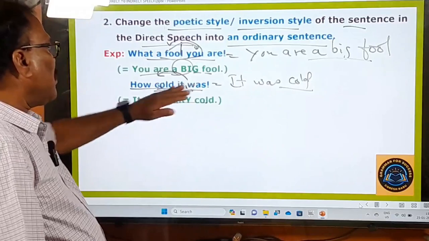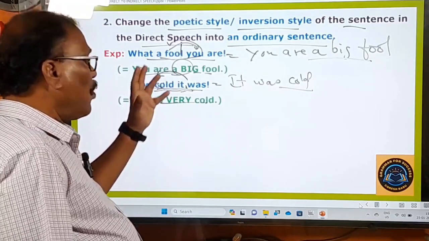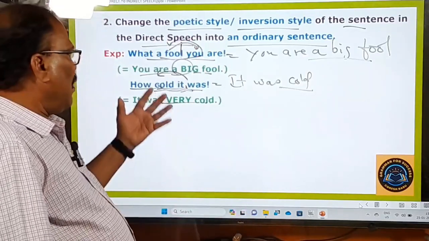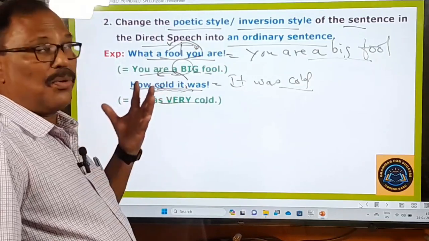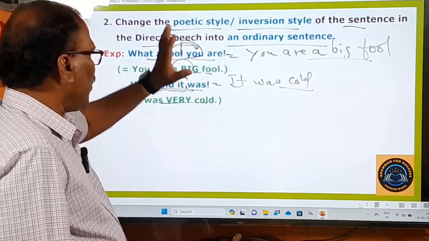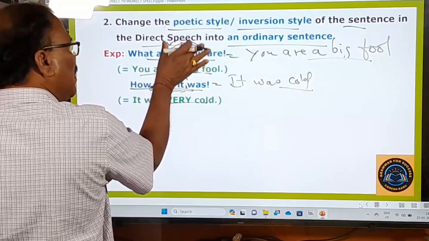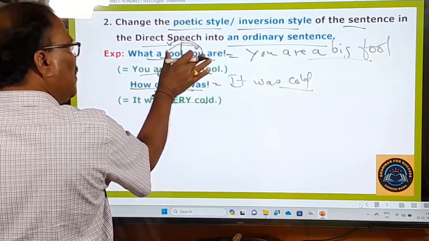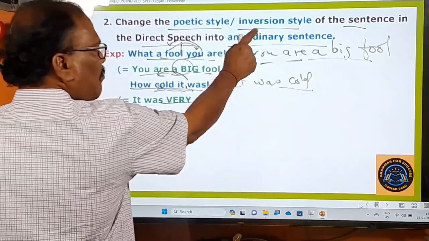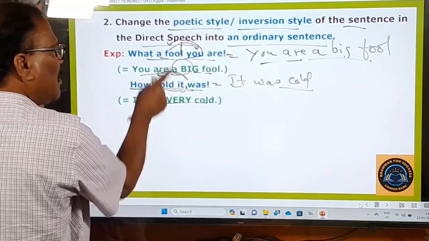How cold it was means it was very cold. Since it was very cold, we say how cold it was. With effect, with feeling, we have to say that, because it's an exclamatory sentence. How cold it was, what a fool you are, something like that. So in this way, first of all, before you change the exclamatory sentence into indirect speech, you have to change this poetic style of sentence into an ordinary sentence. This style should be turned into ordinary. So how cold it was becomes an ordinary sentence.